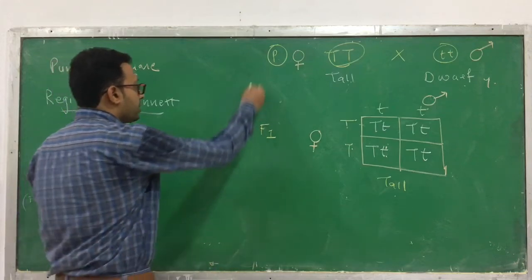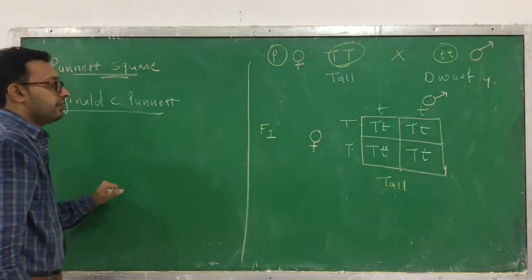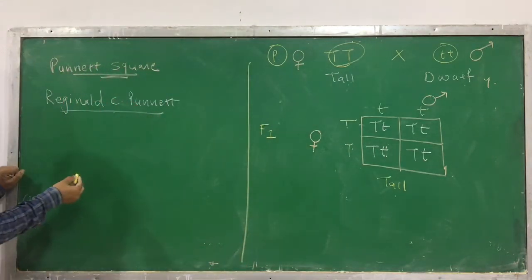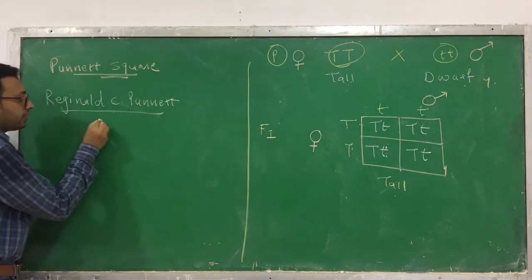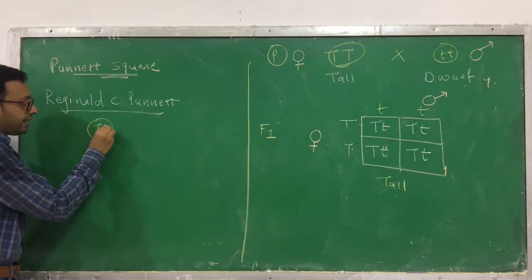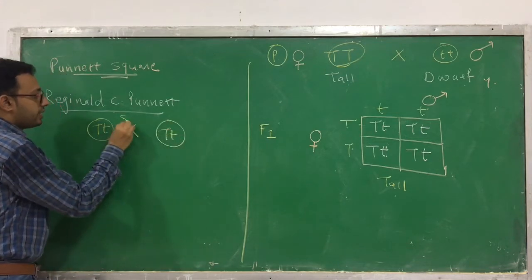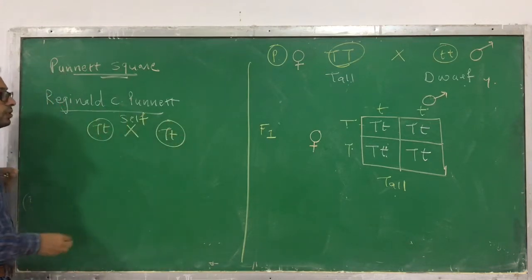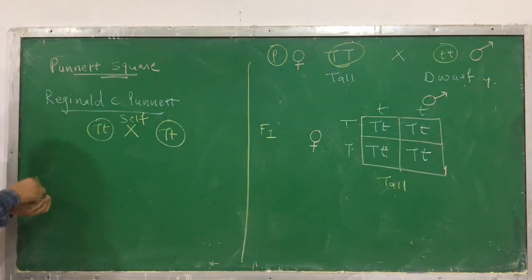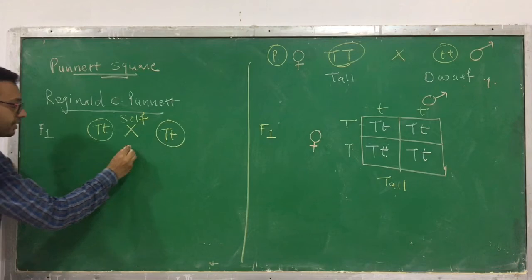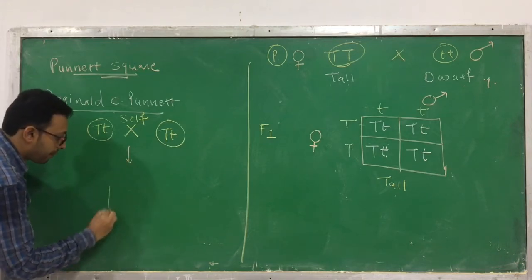Now what he has done, you also know how he has obtained the F2 generation. He took the capital T, small t from F1 generation and he has done the self cross. This is the F1 generation. Now do the same method. Make a square.